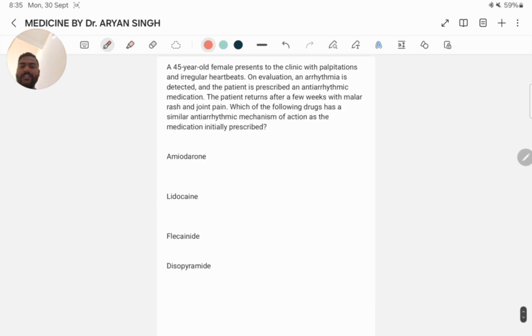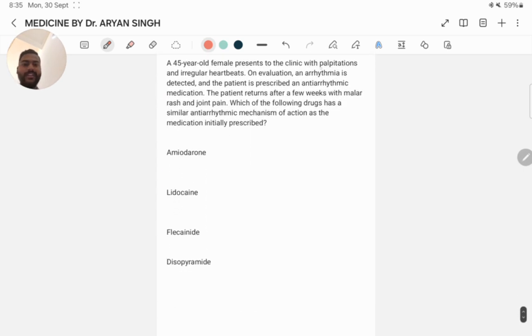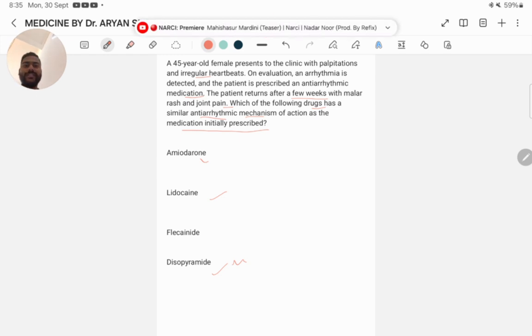Next question. A 45-year-old female presents to the clinic with palpitations and irregular heartbeats. On evaluation, an arrhythmia is detected and the patient is prescribed an antiarrhythmic medication. The patient returns after a few weeks with malar rash and joint pain. Which of the following drugs has a similar antiarrhythmic mechanism of action as the medication prescribed? Amiodarone, lignocaine, flecainide, disopyramide. Disopyramide is the correct answer, because the drug initially prescribed to the patient